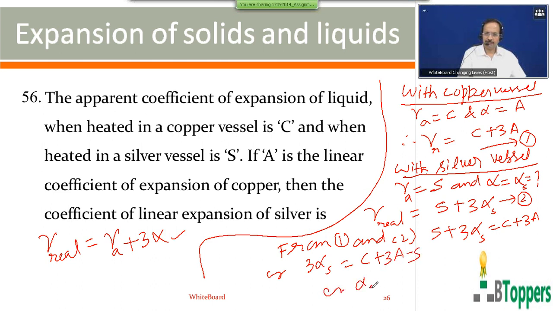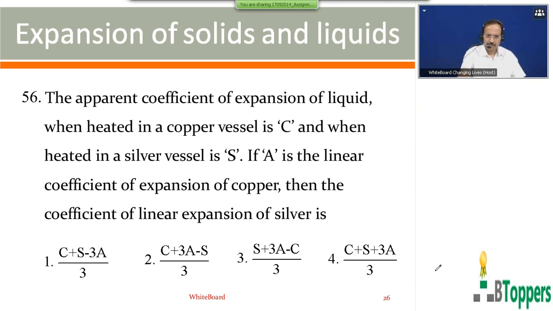So I can calculate the value of alpha per cylinder. Those who want to copy the solution of the problem can take a pause and copy it. So for question number 56, which I just discussed, the second option is the answer. This question was also given in one of the previous MSET exam papers.